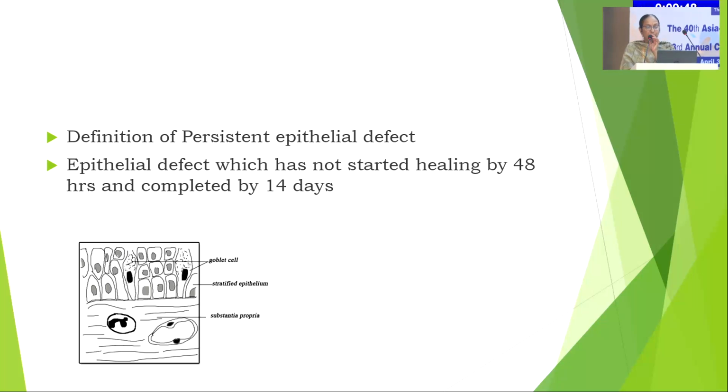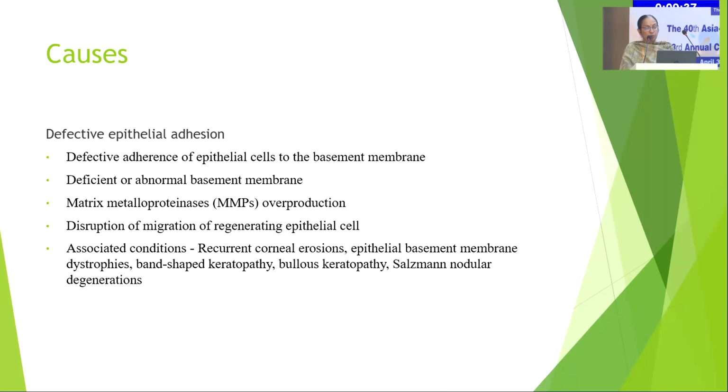What is the definition of a persistent epithelial defect? One which has not started healing or shown the expected time of healing within 48 hours, and it's not completed by 14 days. It's still there. So, what would be the causes? It could be defective epithelial adhesion to the basement membrane, an abnormal basement membrane itself, matrix metalloprotease overproduction, disruption of migration of regenerating cells.